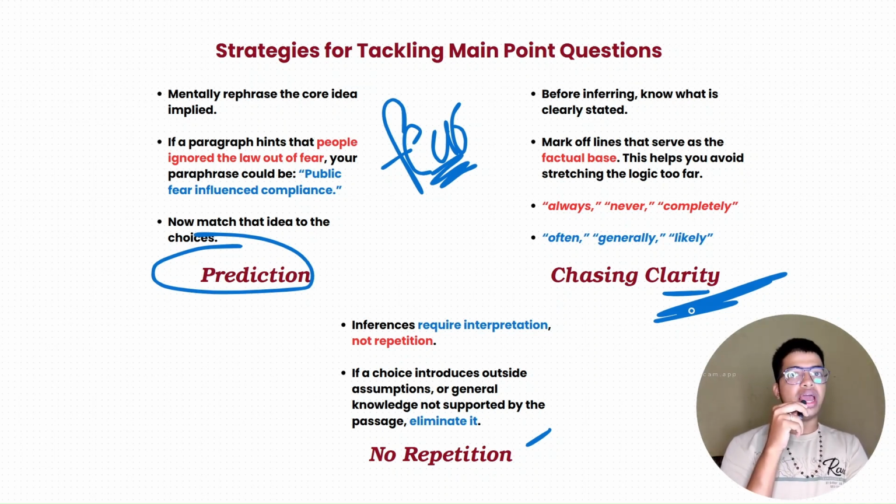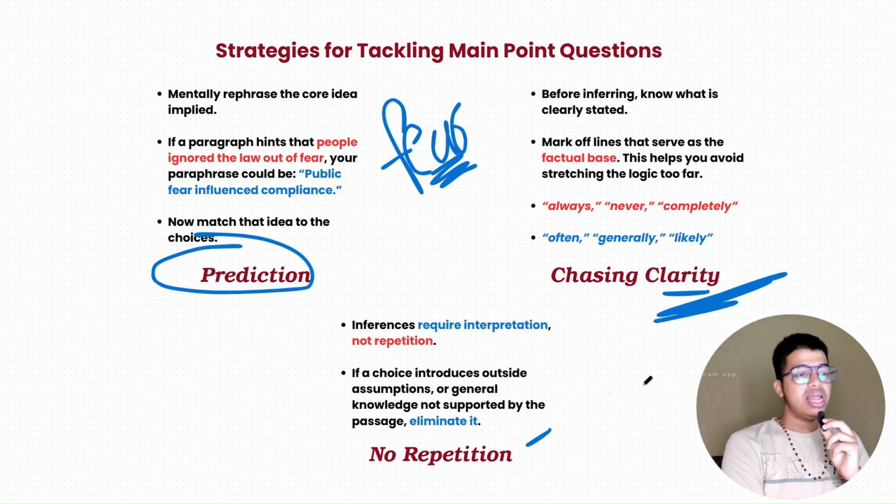You have formed a very decent understanding of the passage in the first reading. On the second reading, instead of appreciating the gravity and the depth, the new information most of the time contradicts your previous understanding. So now you are confused, you are scared, and time is also slipping. In all this pressure, you're more likely to make a mistake than choose the correct option. So when you read the passage, chase clarity.